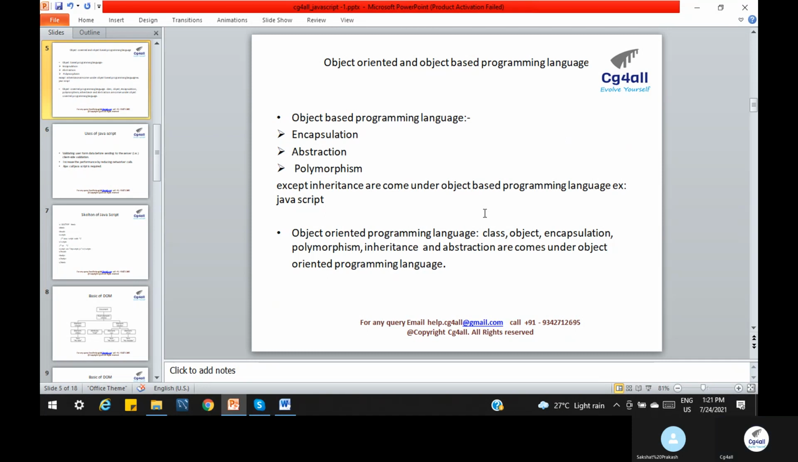Object-oriented programming has all the features: class, object, encapsulation, polymorphism, inheritance, abstraction, all. If someone asks what is the difference, object-based programming doesn't contain the inheritance feature. We will cover object-based programming in more detail in the later sections. As of now, we understand JavaScript follows the object-based programming model, where we have encapsulation, abstraction, and polymorphism basically.